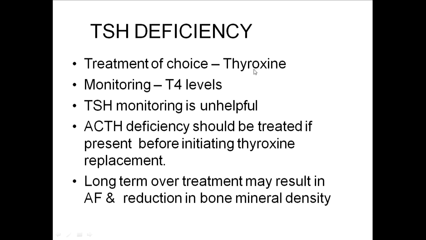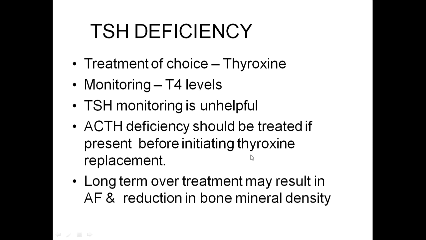Next is TSH deficiency. Treatment of choice is thyroxine replacement. T4 and T3 are separately available, but mostly T4 will be given. Monitoring is by T4 levels. TSH monitoring is unhelpful in this case because for TSH to get normalized it takes 2 to 3 months. So in the immediate period, TSH deficiency is monitored by T4 levels.